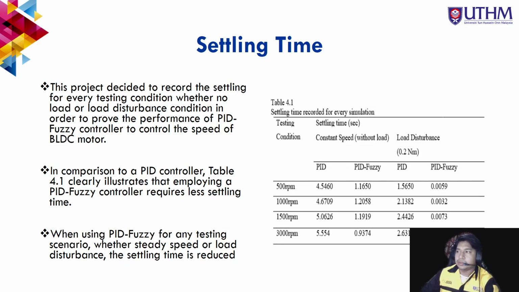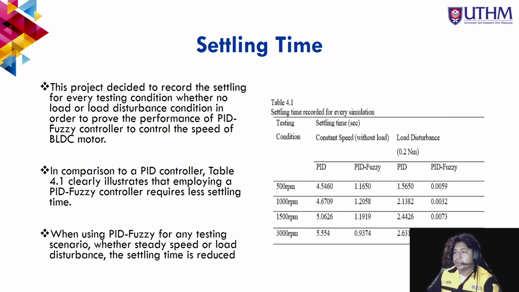Next, moving on to the settling time. This project records the settling time for every testing condition, whether no load or load disturbance, in order to prove the performance of the controller in controlling the speed of the BLDC motor.